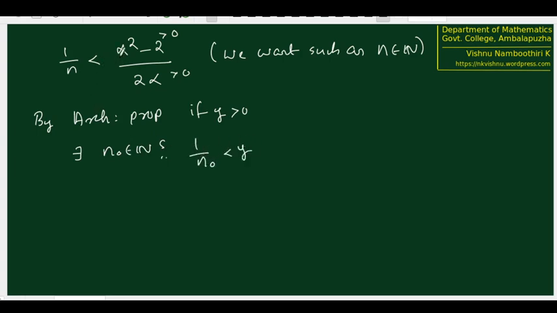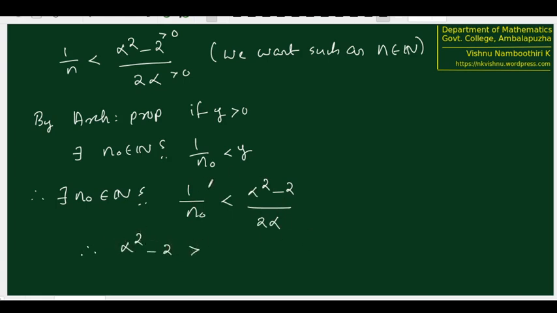In the place of y, we have here alpha square minus 2 by 2 alpha. Therefore, there exists n naught belonging to N such that 1 by n naught is less than alpha square minus 2 by 2 alpha. And if we rearrange, bringing 2 alpha to the side, alpha square minus 2 is greater than 2 alpha by n naught.